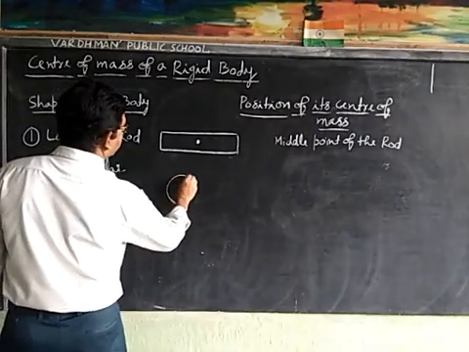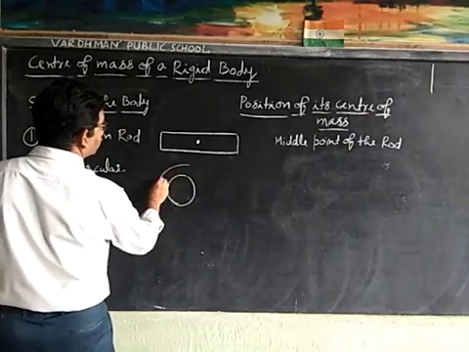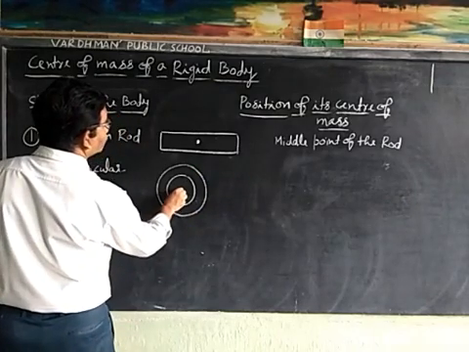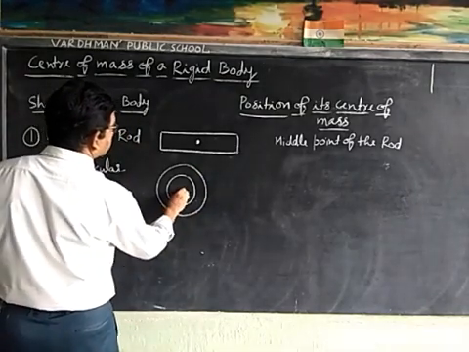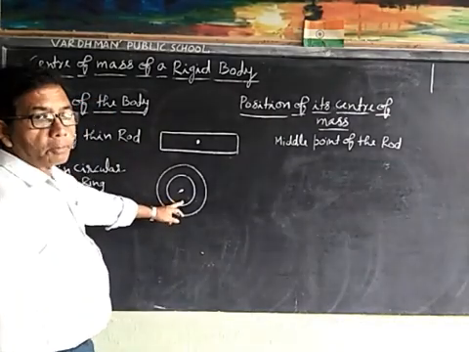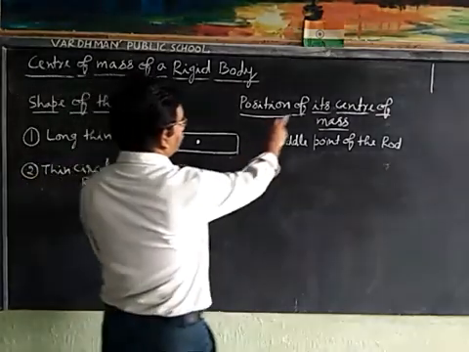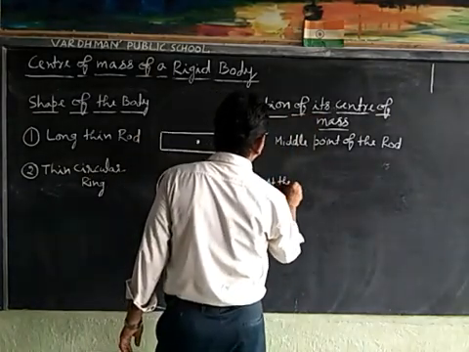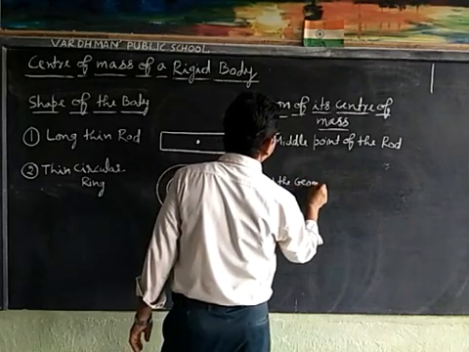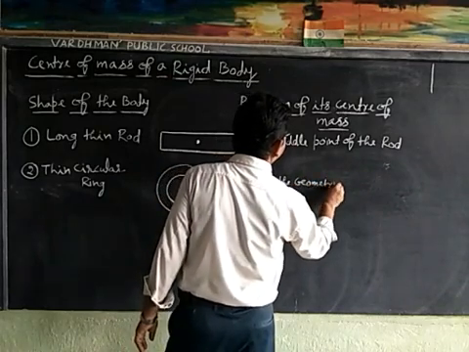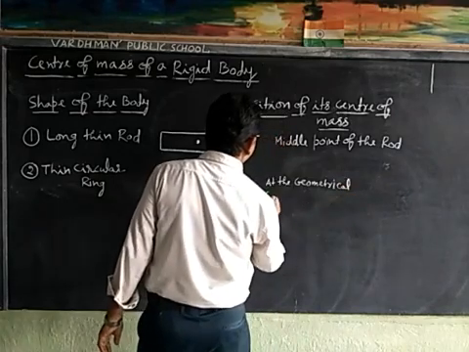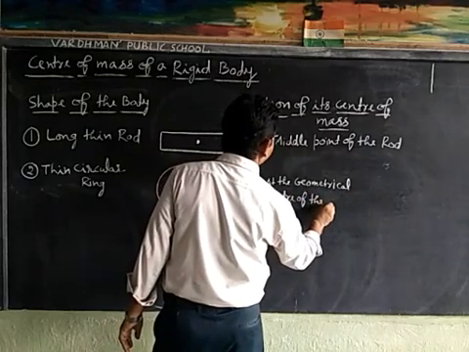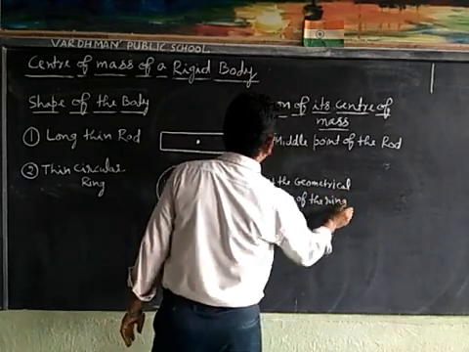Suppose this is a thin circular ring and its position of center of mass lies at its geometrical center of the ring.